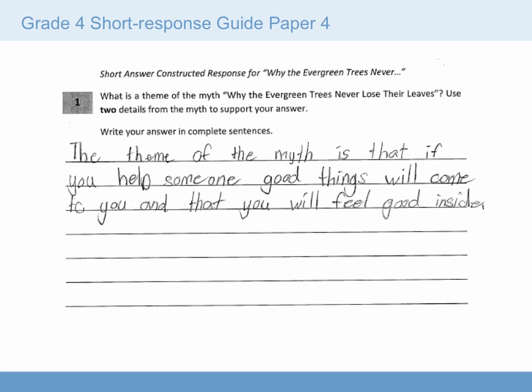Now we're going to take a look at guide paper 4. The student wrote, "The theme of this myth is that if you help someone, good things will come to you, and that you will feel good inside."